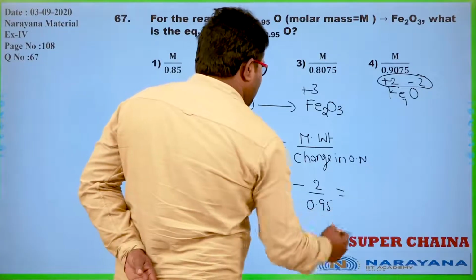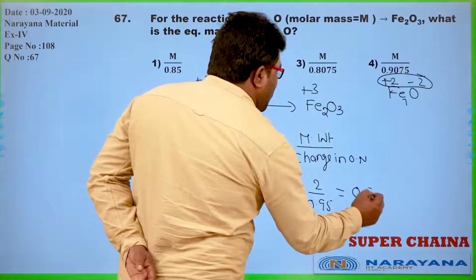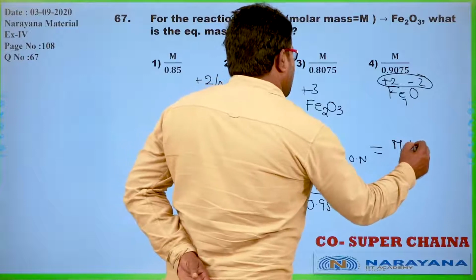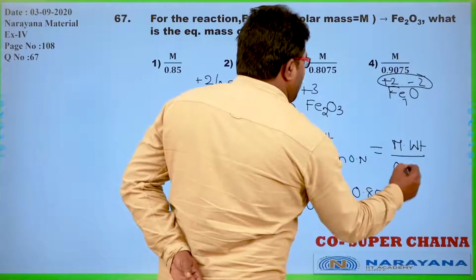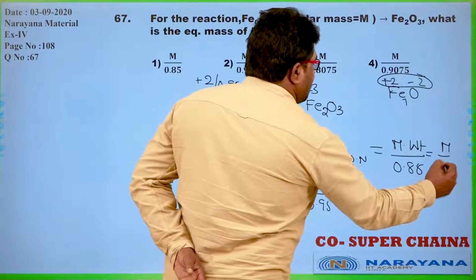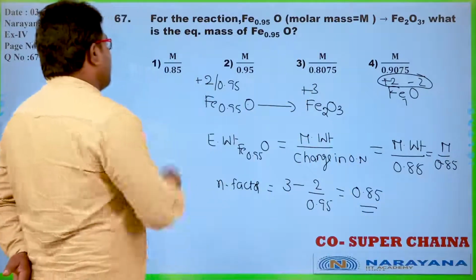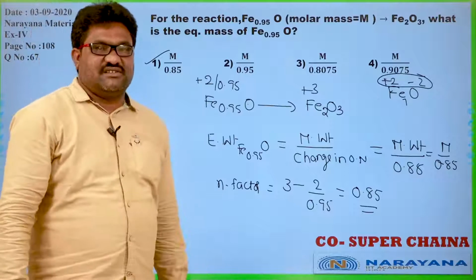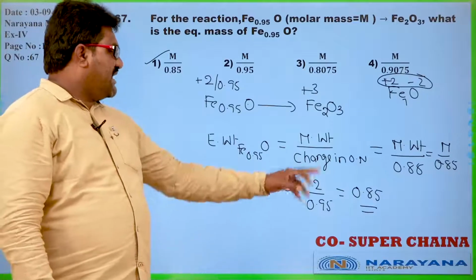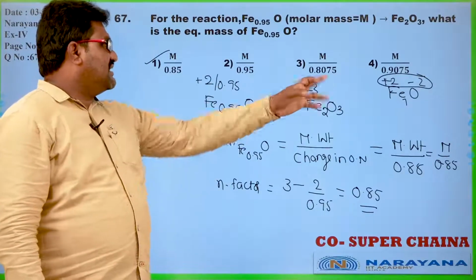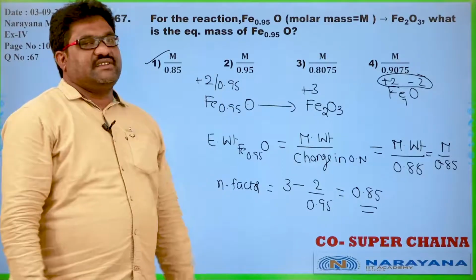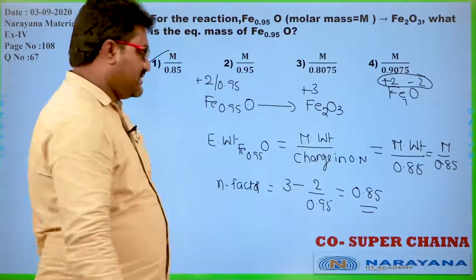If we calculate this, we get 0.85. This is the N factor, and the equivalent weight is molecular weight divided by 0.85. If M is the molecular weight, it becomes M by 0.85. So among the given options, the first option is the correct one. This is the change in oxidation number: 3 minus, what is the oxidation number here? If it is 1 mole, then that is definitely +2, but it is not 1 mole, only 0.95 moles are there. That is why I took it like that. Let us go for the next question.